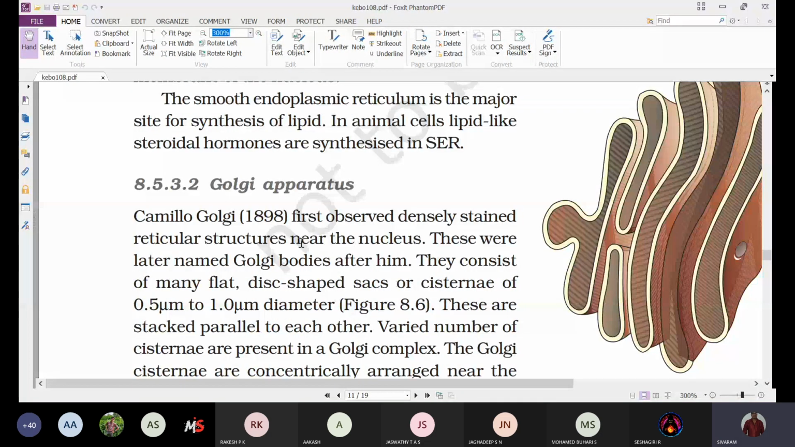And next, coming to Golgi apparatus. Another cell organelle that is part of the endomembrane system is the Golgi apparatus, or we can also call it a Golgi complex. It is made up of a large number of small, complex structures. Together, we call it the Golgi apparatus, or Golgi complex.